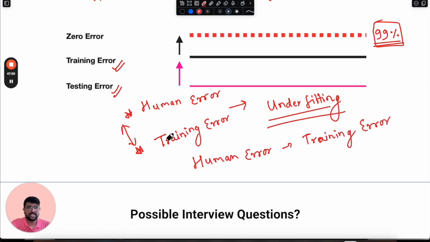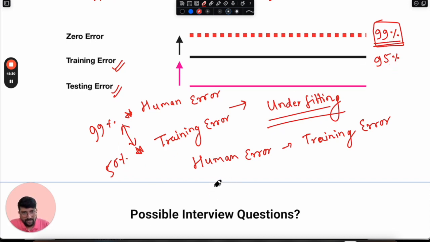Suppose training accuracy becomes 95%. So definitely this is very much closer, a 4% gap. Earlier, suppose this was at 50% accuracy and this was at 99% accuracy. So definitely the gap between these two is much lesser when compared to these two. We applied a more complex model and tried to reduce this gap, going from 99 to 95%.